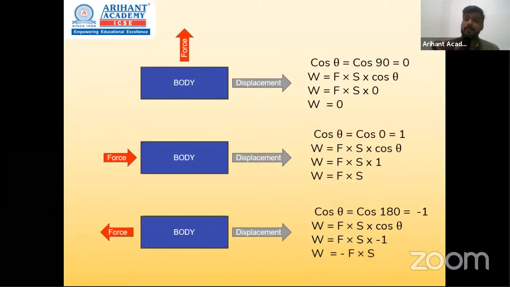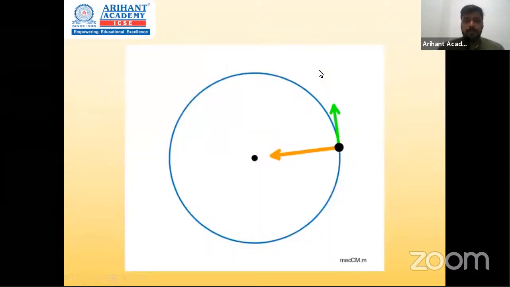So in this formula, whatever force or displacement you substitute, ultimately the answer would be negative. So therefore we call it negative work done. So these are three special cases that we need to remember, and depending on what the question demands, apply one of those. Okay, so that is more about work.